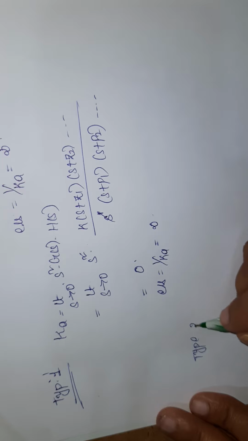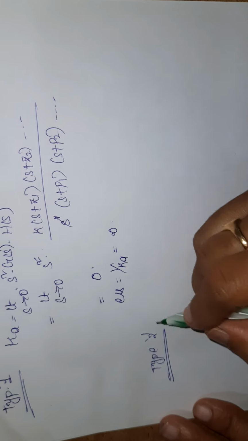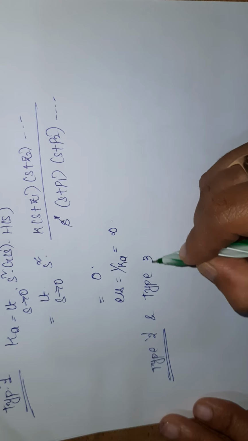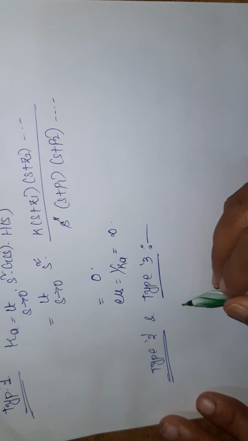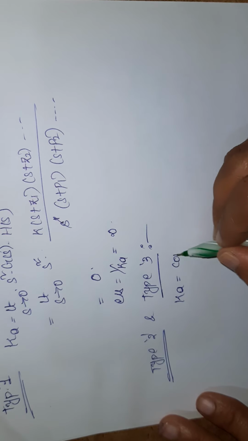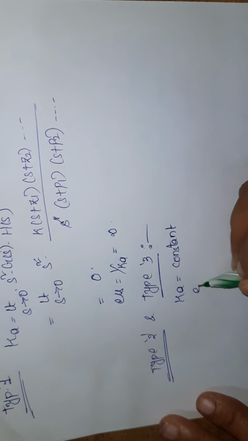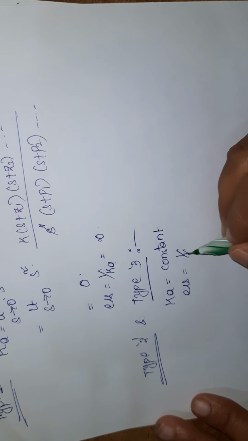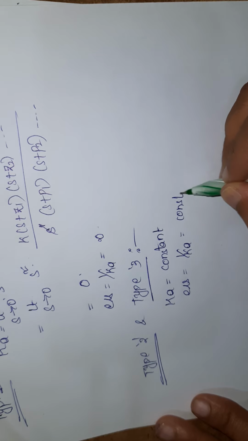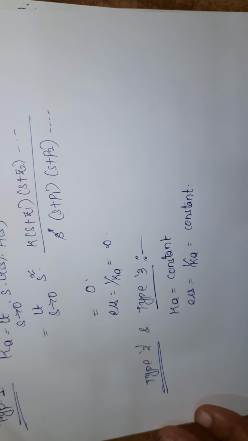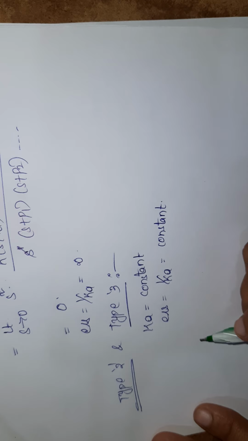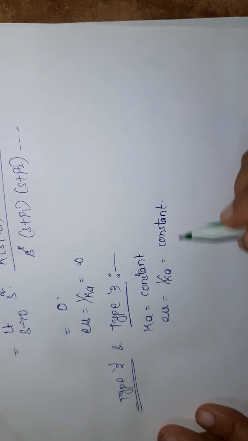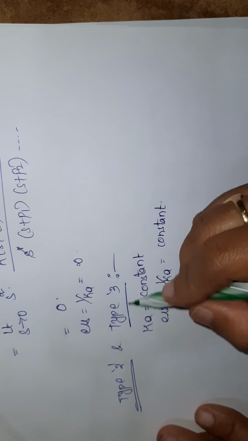For type 2 and above, I am writing directly. For type 2 and type 3, I will get Ka constant and ESS as 1 by Ka constant. This is only for type 2.